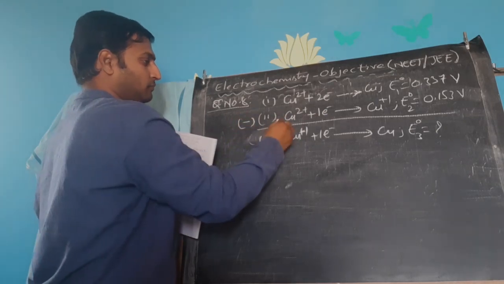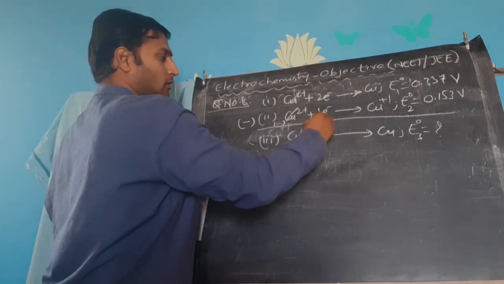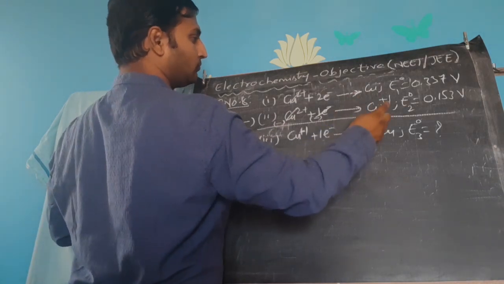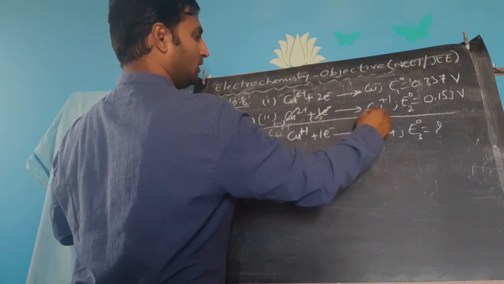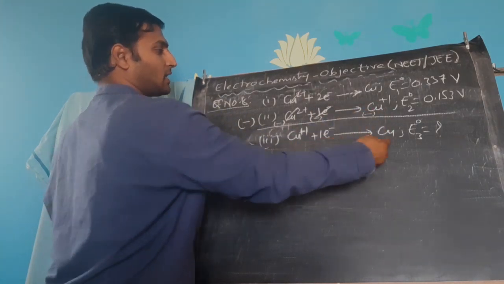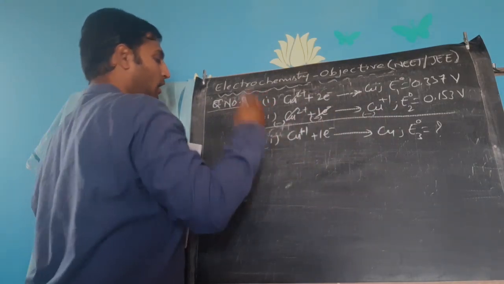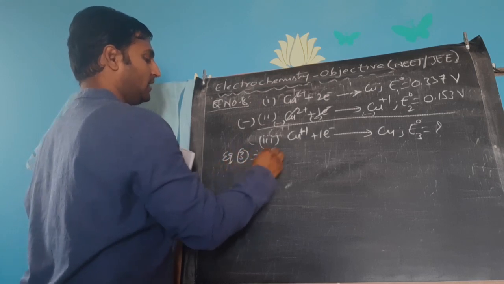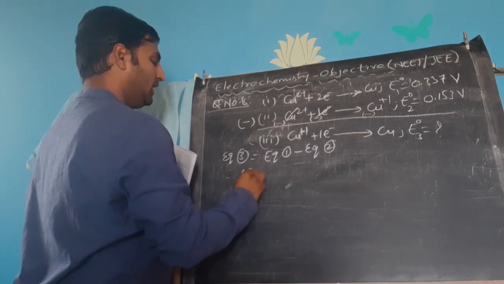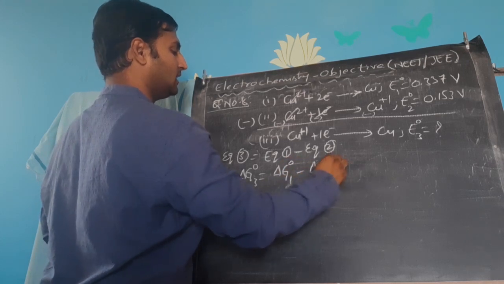Let us check that. Cu2 plus minus Cu2 plus gets cancelled. Out of 2 electrons, 1 electron will be cancelled. And then minus Cu plus 1 comes to this side, so that becomes Cu plus 1 plus 1 electron gives rise to Cu. So by subtracting equation 2 from equation 1, you get equation 3. Equation 3 is equal to equation 1 minus equation 2. Therefore, delta G naught 3 is equal to delta G naught 1 minus delta G naught 2.